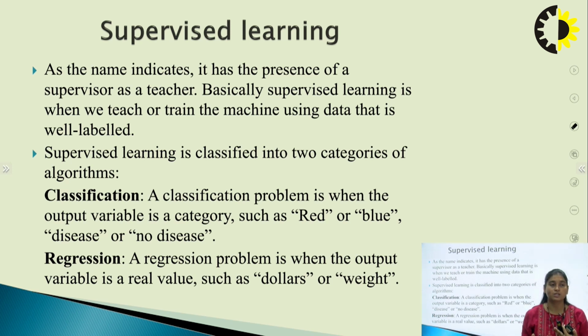So what is regression? A regression problem is when the output variable is a real value. Like I have just given the example of the coronavirus pandemic. In that, we are going to predict the number of cases, and the number of cases will be a numeric value. It is not a categorical one. So I can say that it's a regression problem. For example, dollars, weights, etc. Okay.